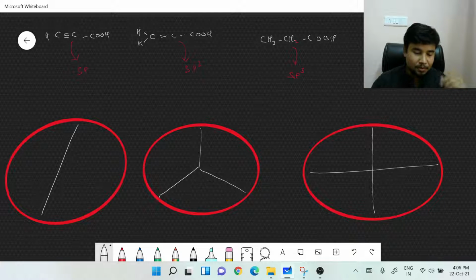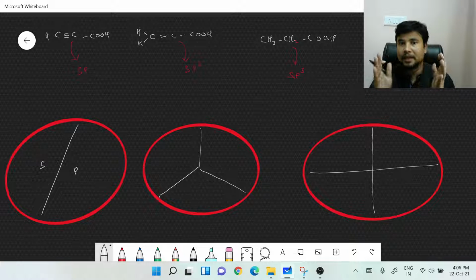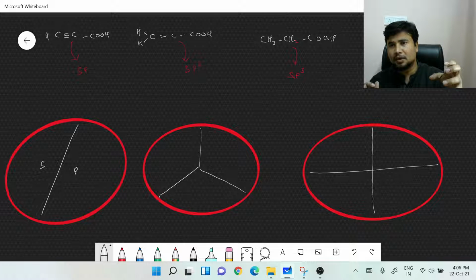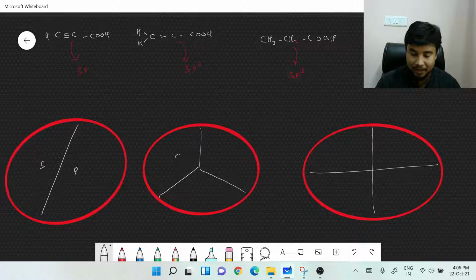The third cake is divided into 4 equal parts. Now, if you see, where would you get the largest part to eat? Obviously, if it is a cake that we would like to eat, the first cake, because that would be divided into just 2 parts. So the shares that we would get would be larger, and we would be much happier. So this can be understood as s and p. Dividing a cake into just 2 parts with equal proportions, here the s character is going to be much larger than in the comparative other cases.